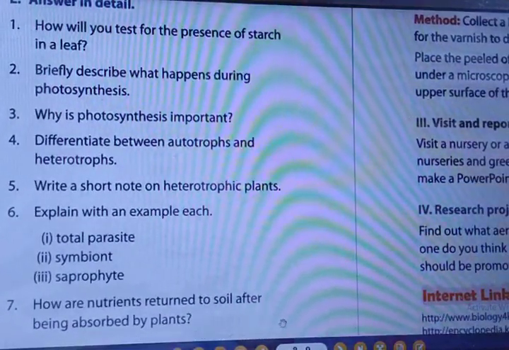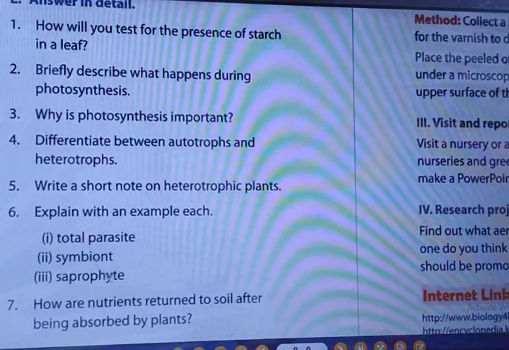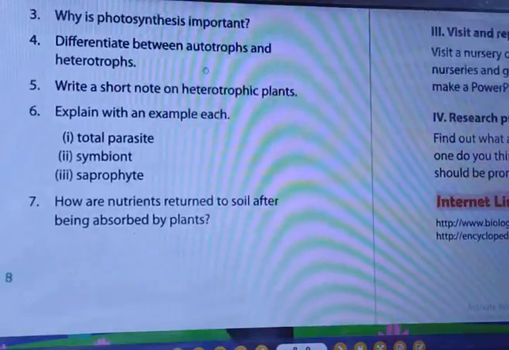Question number 1, how will you test for the presence of starch in a leaf? Briefly describe what happens during photosynthesis. Why is photosynthesis important? Differentiate between the autotrophs and heterotrophs. Write a short note on heterotrophic plants. Explain with an example: total parasite, symbiont, saprophytes. How are nutrients returned to the soil after being absorbed?